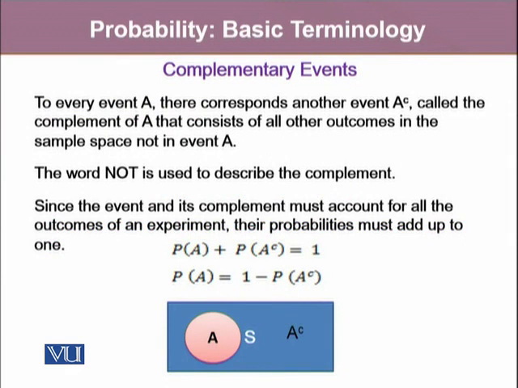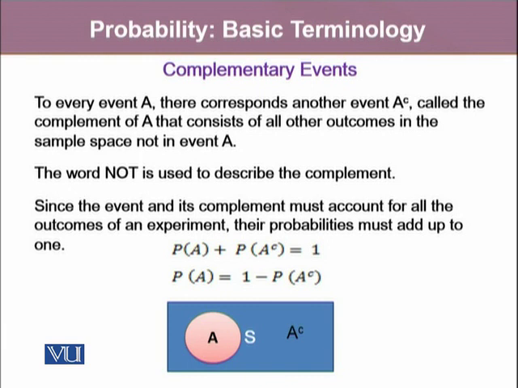Then come the complementary events. To every event A, there corresponds another event that's its complement. The word not is sometimes used to describe the complement of an event. Since the event and its complement must account for all the outcomes of an experiment, their probabilities must add up to 1. And we can see it from the equations and the Venn diagram as well.